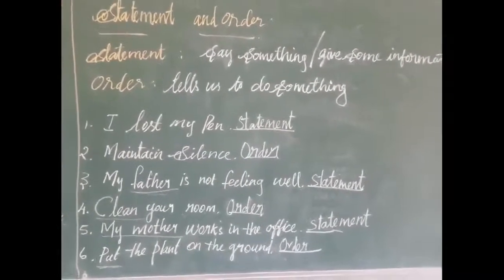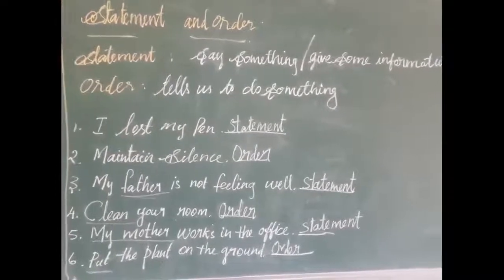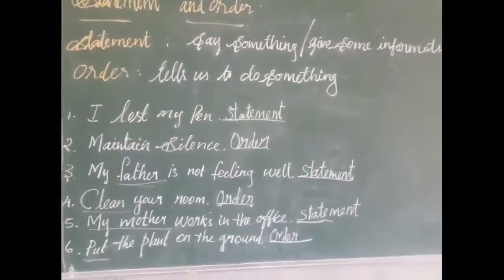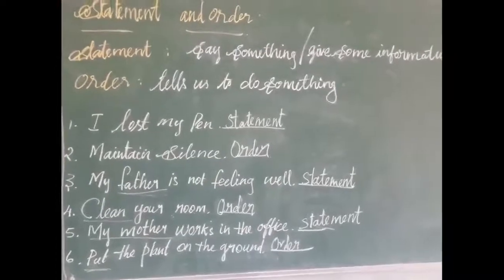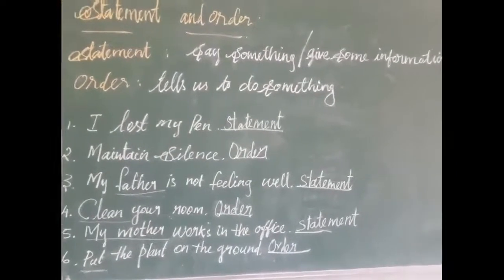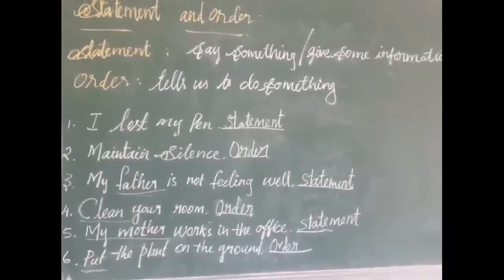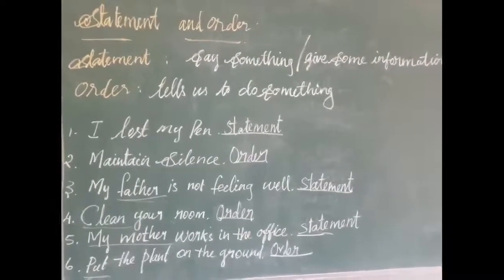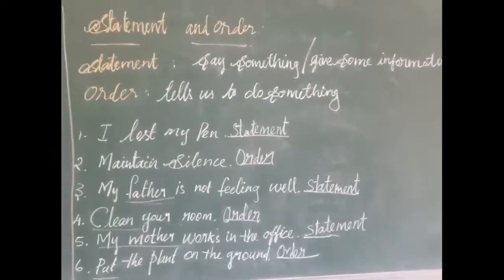I lost my pen. This sentence gives us information. So, statement. Maintain silence. It orders us to do something. So, this is the order. My father is not feeling well. This is a statement. We get information.